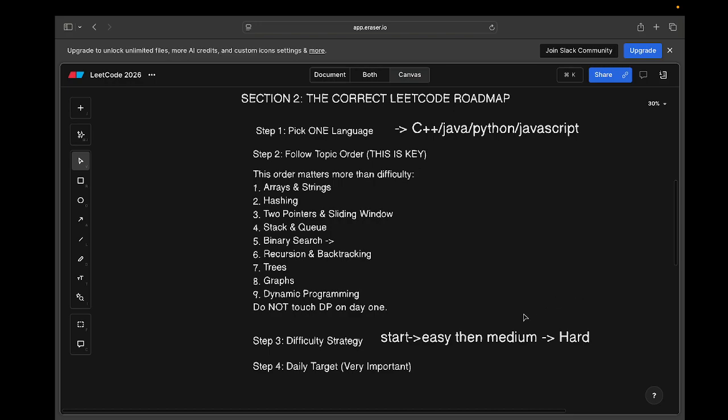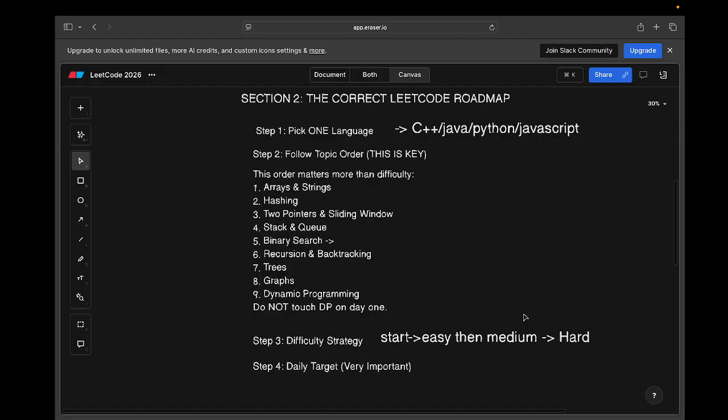Because hard problems are optional, not mandatory. Interviews are cleared with strong fundamentals, not ego, right? So don't think that if you are not able to solve a hard problem, then you are not able to clear an interview or anything, right? So don't think like that.